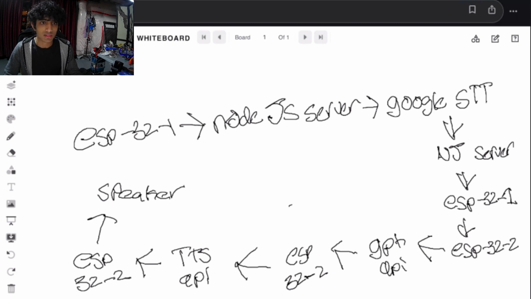The other thing would be to combine some of the API transactions. For example, if we can get the Google speech to text data to not be sent to the ESP32 and then to the GPT API, but take that data and send it directly to the GPT API, that would save us quite a lot of time.